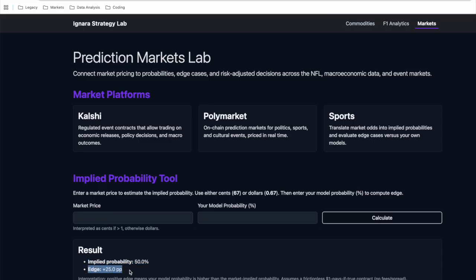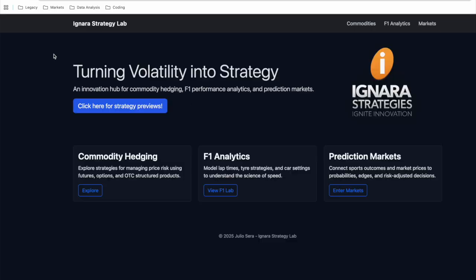Well, that edge is basically the cost from one of these platforms, which is the market maker. They're taking that profit into their pocket for providing you this opportunity to bet on what you think is going to happen next year in GDP for the United States. This will also have Monte Carlo simulations as I move forward. It'll have all types of variance calculations, and that'll be fully fleshed out as we move forward. But that, in a nutshell, is Ignara Strategy Lab for CS50's final project.